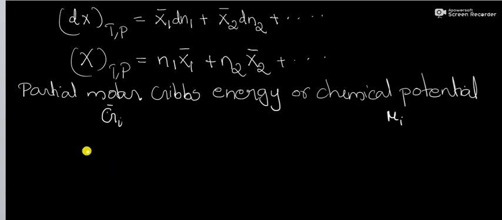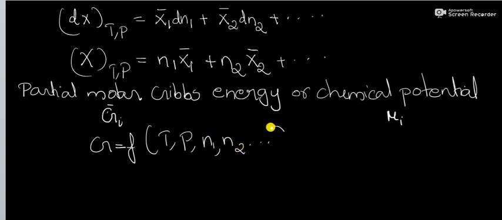Then we know that Gibbs free energy is an extensive property and it is a function of temperature, pressure and number of moles N1, N2, etc.